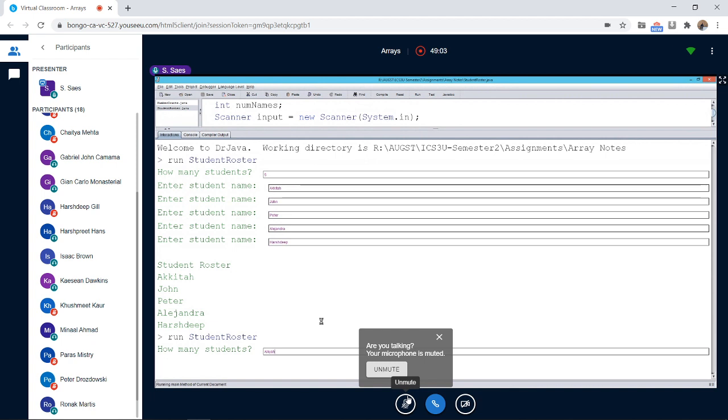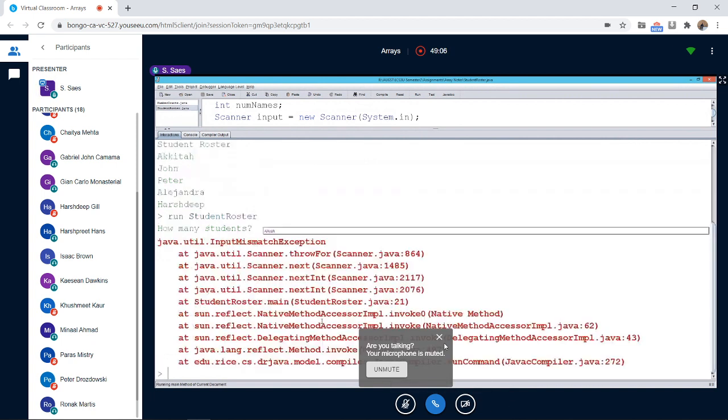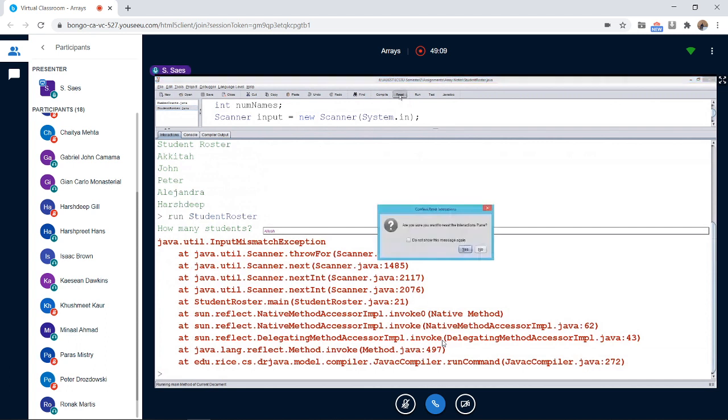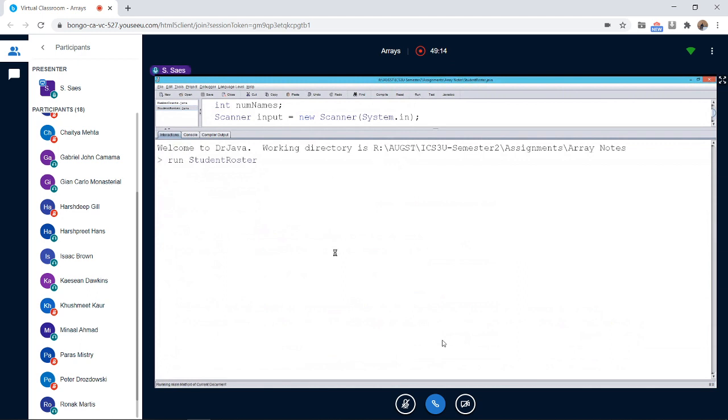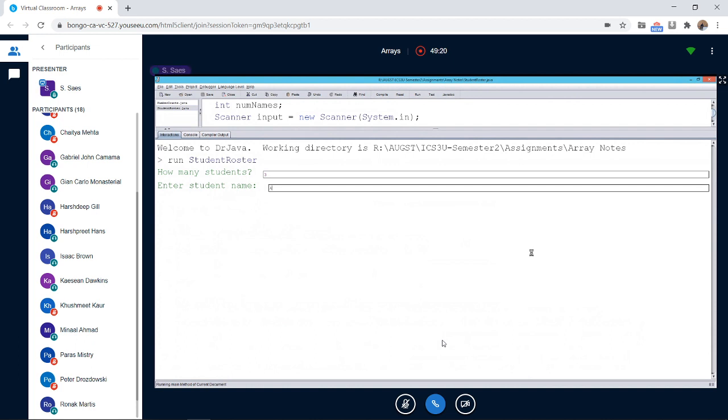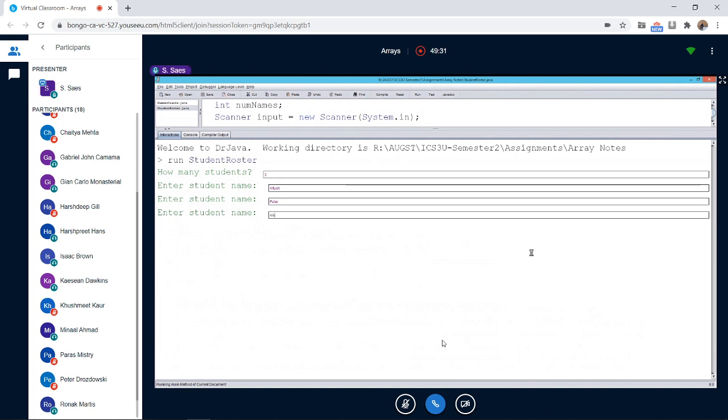I try to be more efficient, but it doesn't work all the time. Okay, I have to run again. This time I'm only going to enter 3 students because it's too much typing. Aliyah, Peter, Alejandra. I entered 3 names, and then what happens here? Student roster: Aliyah, Peter, Alejandra. Whatever I typed, it displays.